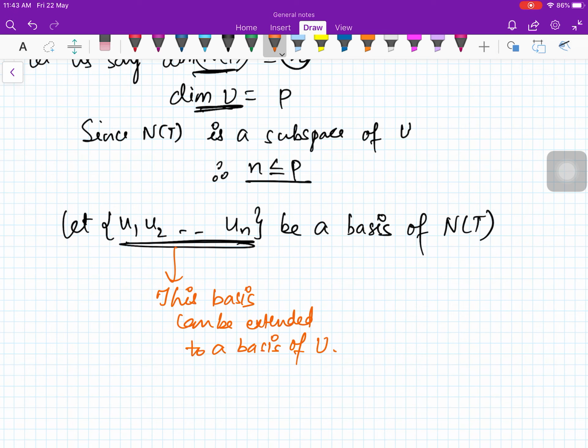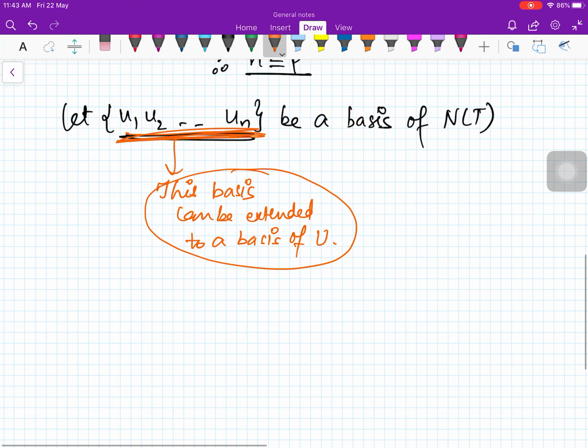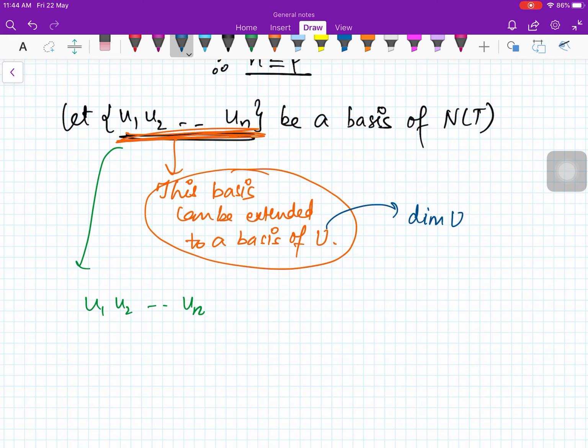Now you see why the theorems we did previously are important, because this is one of those theorems: every linearly independent set can be extended to a basis. This is a linearly independent set in U, so it can be extended to a basis. It already has n elements, and the basis of U will have p elements, since we assume the dimension of U is p.